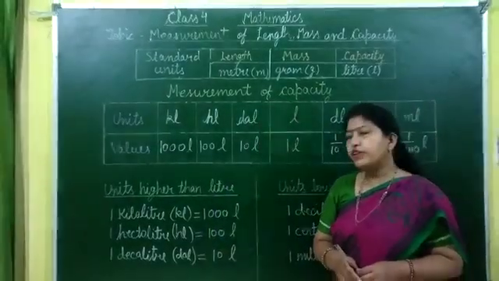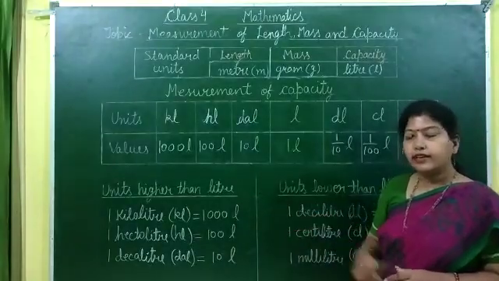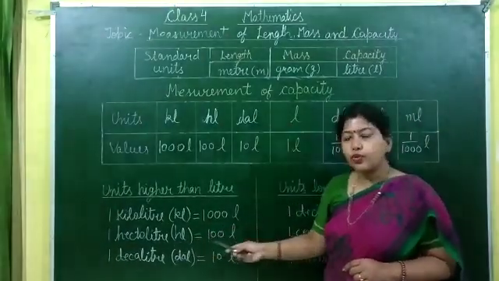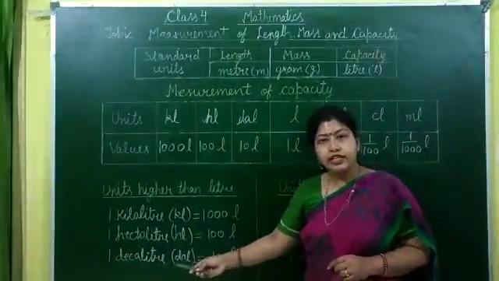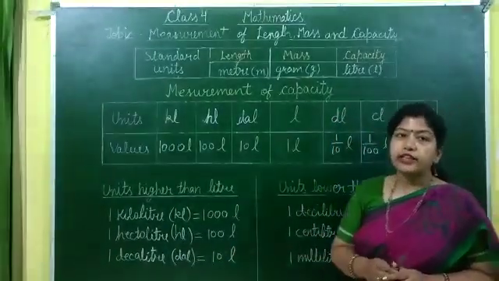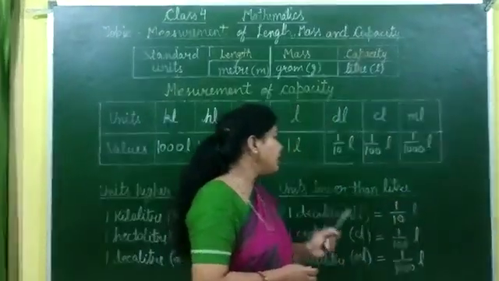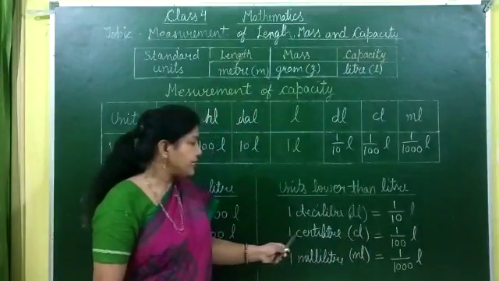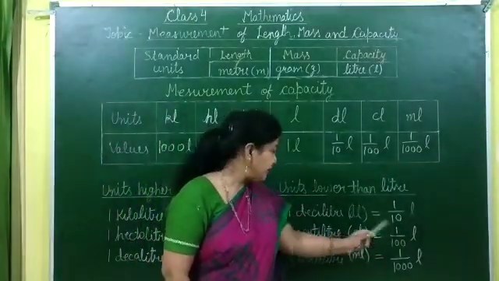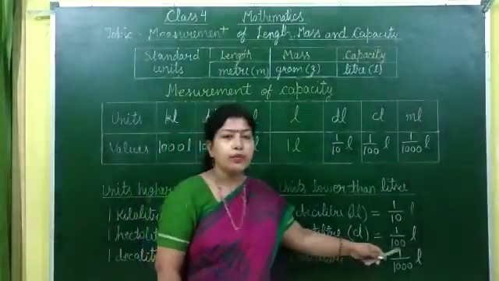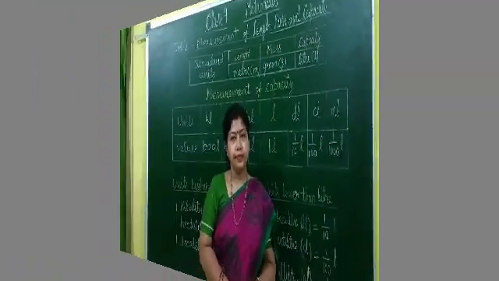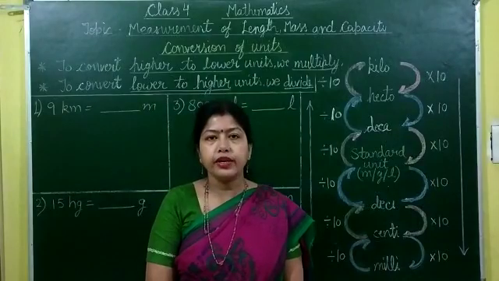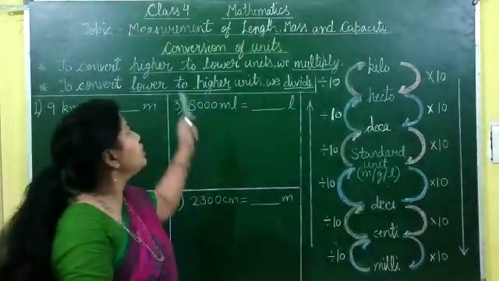The relations between the units higher than liter are: 1 kiloliter is equal to 1000 liter, 1 hectoliter is equal to 100 liter and 1 decaliter is equal to 10 liter. And the relations between the units lower than liter are: 1 deciliter is equal to 1 upon 10 liter, 1 centiliter is equal to 1 upon 100 liter, and 1 milliliter is equal to 1 upon 1000 liter. After studying the relation of higher and lower units to the standard unit, now I'll explain conversion of units.